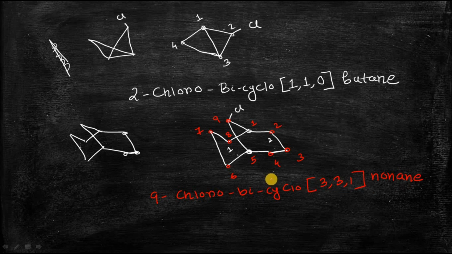Okay, so these are some of the examples of the nomenclature of different types of bicyclic compounds.